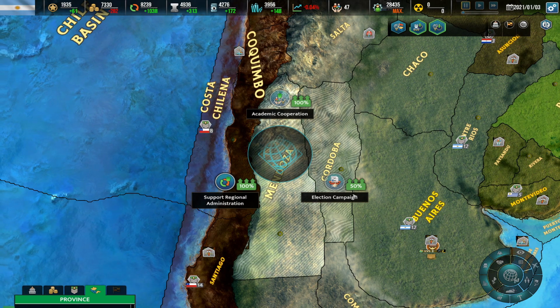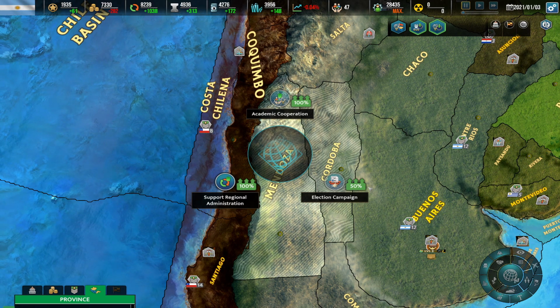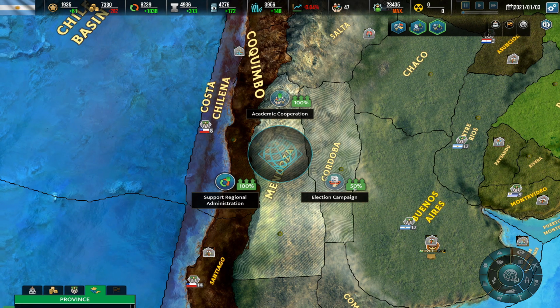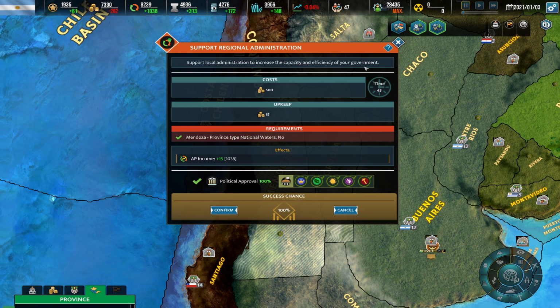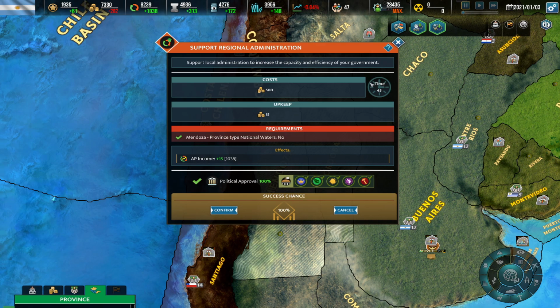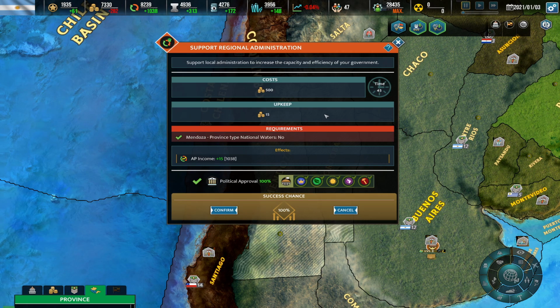And here we have election campaign, which is a toss of a coin, because we have a 50% chance of getting this one. The name of the action, the description, the cost of the action, the time in days, and this one has an upkeep.